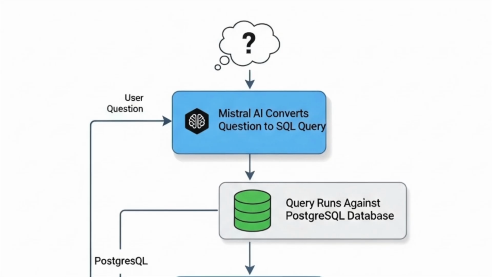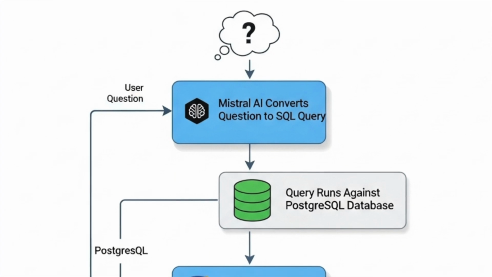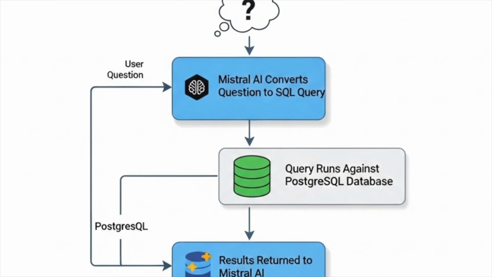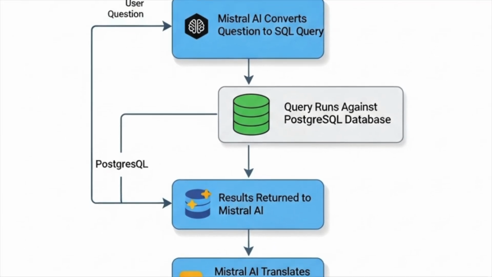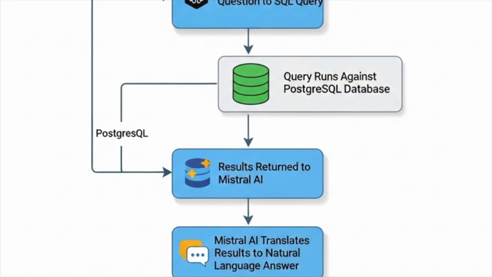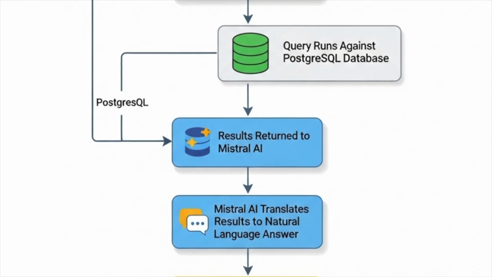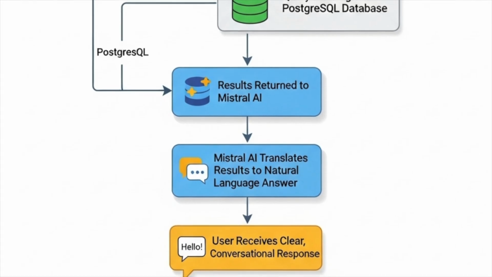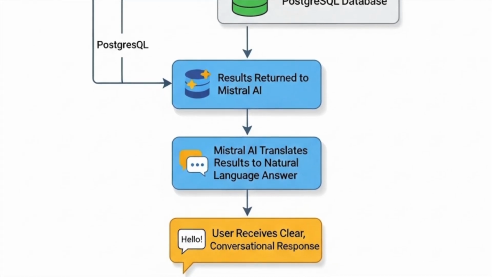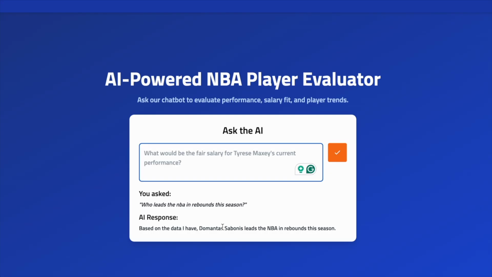So basically what happens is the question is sent to Mistral AI, which converts it to a SQL query based on my NBA player data schema database. The query then runs on the Postgres database that I have, and the results are then sent back to Mistral to be summarized into a plain natural language answer. And the result is, as you can see, a clear conversational response.